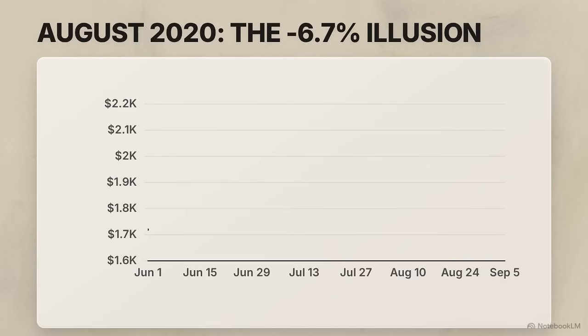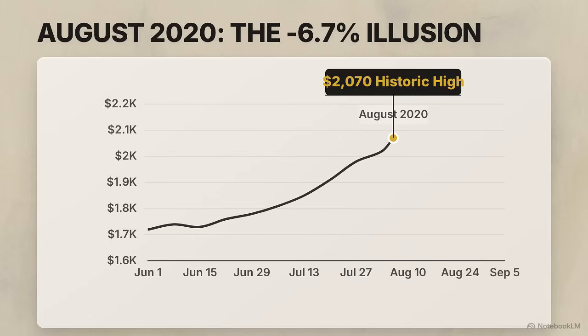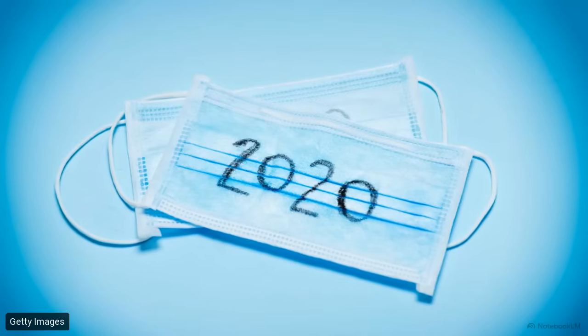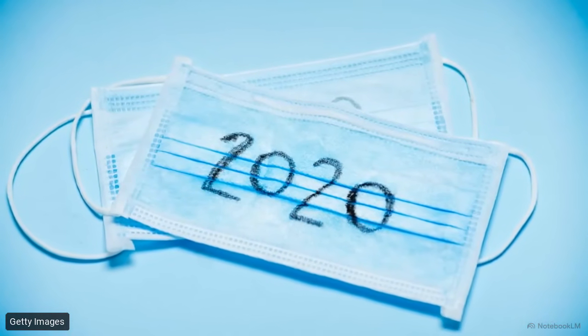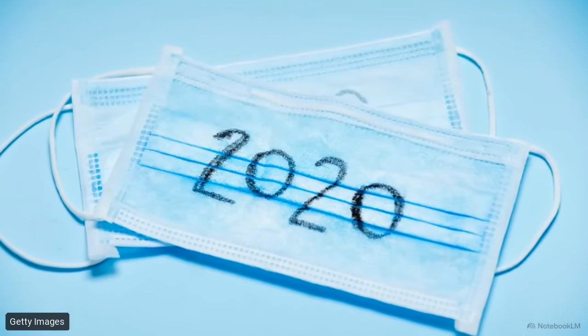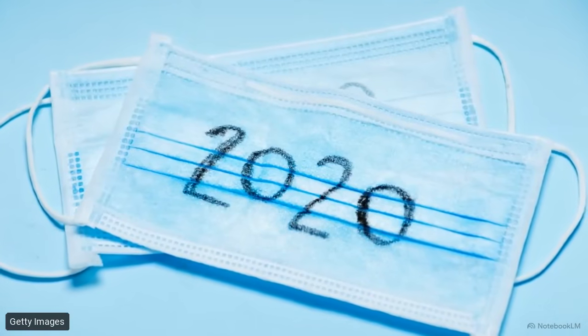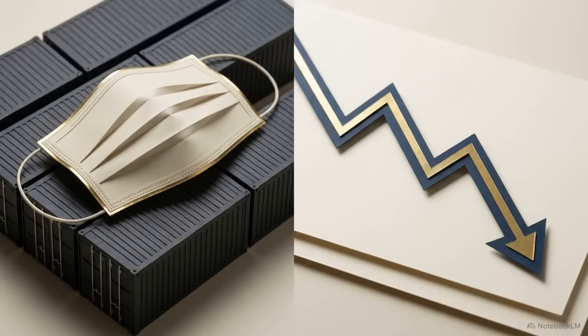Which brings us back to the mystery chart. That was August 2020. Gold had reached a historic high near $2,070, before moving down 6.74% in 30 days. This data was captured during the early months of the 2020 pandemic, a period marked by high safe haven demand and a shift in global logistics. Despite the scale of the global disruption, the 30-day chart still looked the same. The cooling pattern remained consistent.